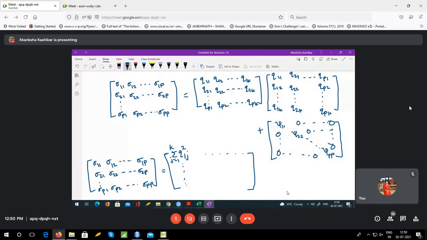When I go for the second entry here, it would be second row and second column. So I would have sum over Q2j square, j going from 1 to k.